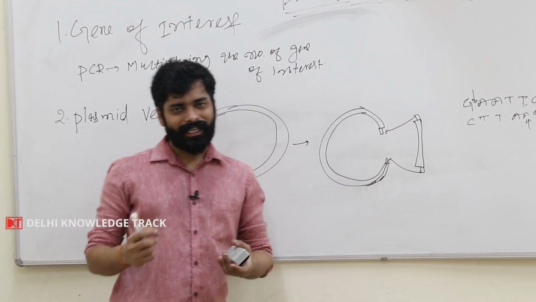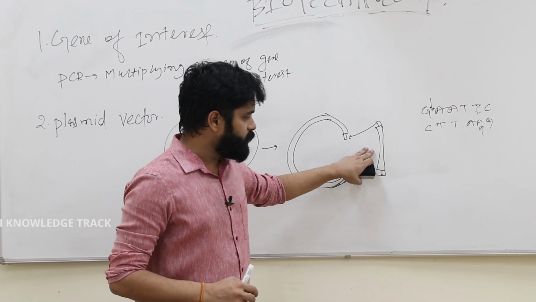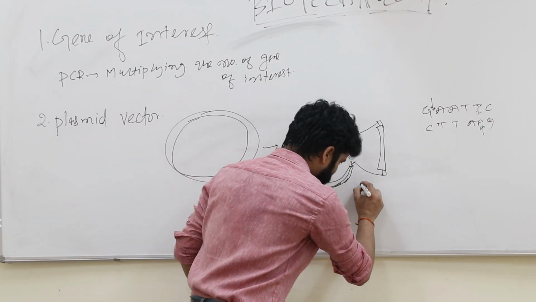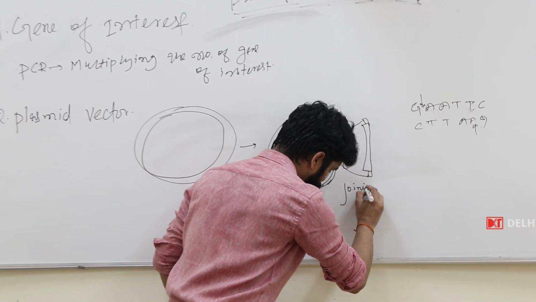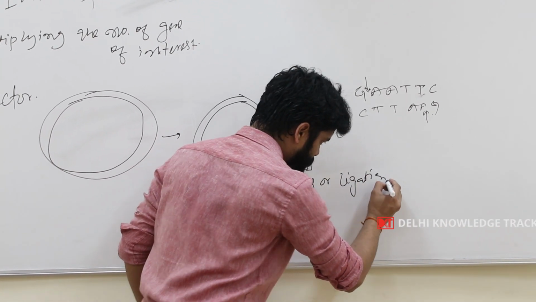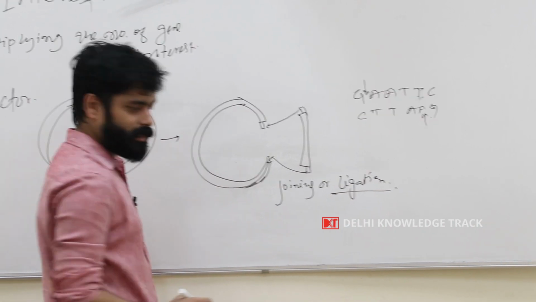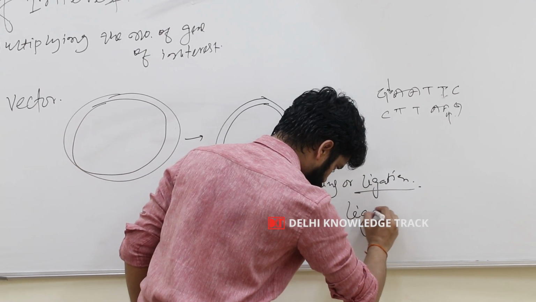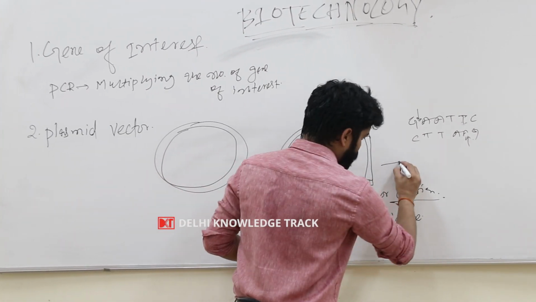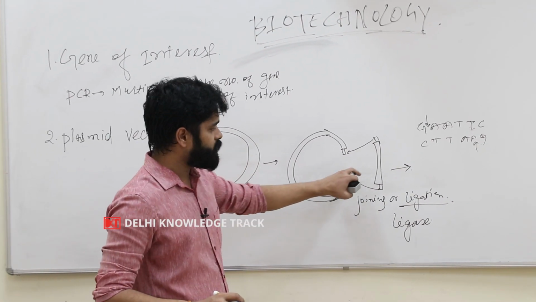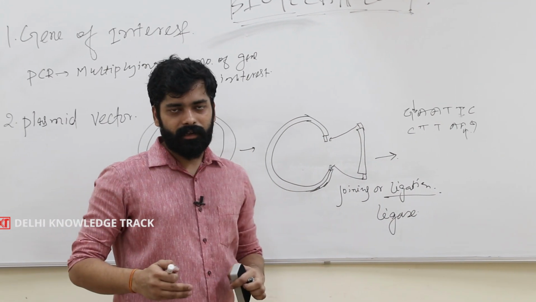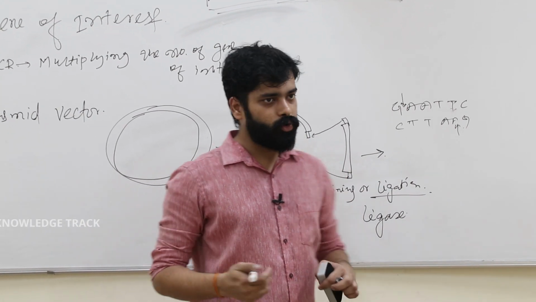So what is ligation? Ligation is joining this gene of interest with the plasmid carrier vector. So we will join this, and this is called joining or ligation. And ligation happens with the help of the enzyme known as ligase. And the recombined molecule, meaning the combination of gene of interest and the vector, is known as recombinant DNA molecule.